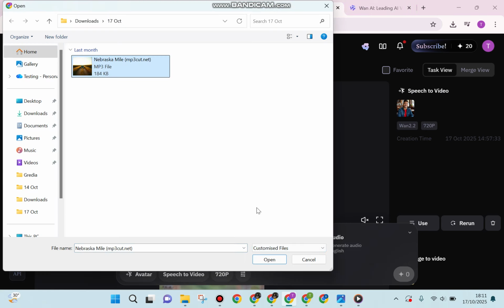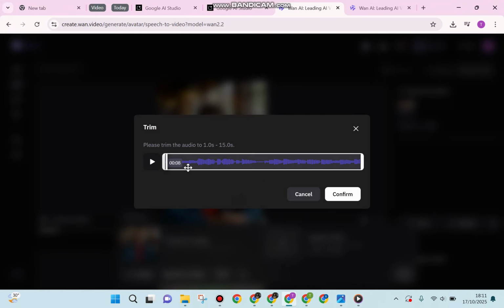For example, I will upload the music into this section. As you can see, you can create the vivid avatar when the audio is from 1 second to 15 seconds. This is the limit. Here I have 8 seconds of the music, and I will click confirm.